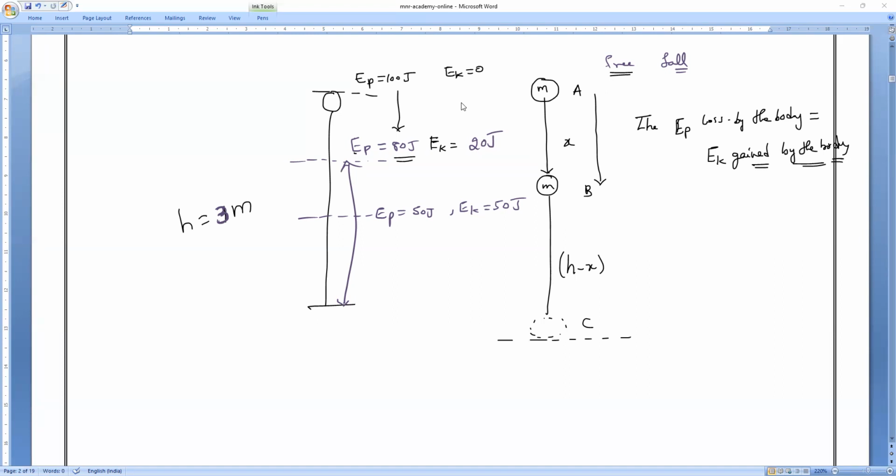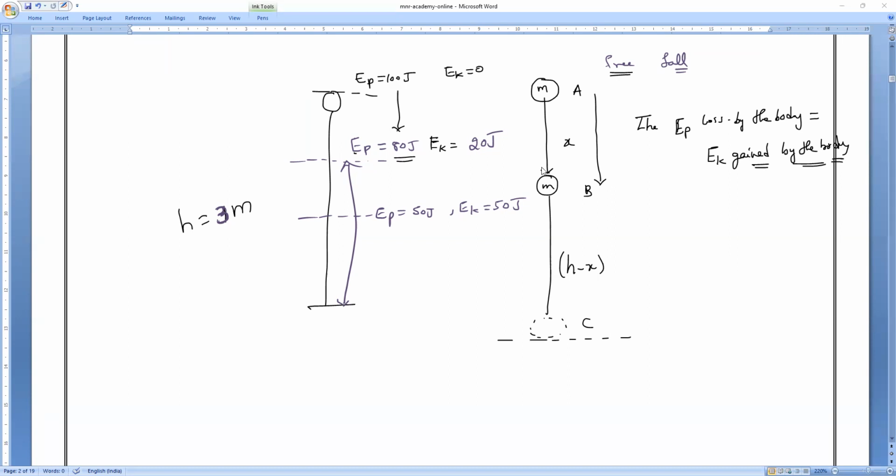So the potential energy lost by the body is equal to the kinetic energy gained by the body at any height of the free fall. That is what you have to remember: at any height of the free fall, the potential energy lost by the body is equal to the kinetic energy gained by the body. Is it okay, guys? Please make sure you understand this statement because this is a very, very important one.